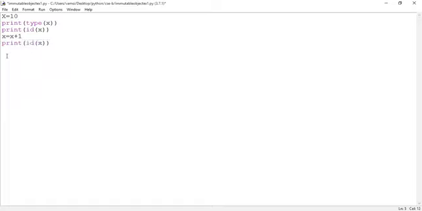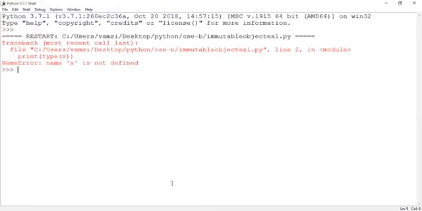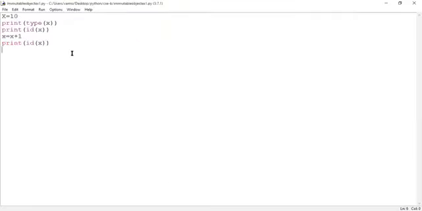Save the program, then go for execution. Run the program. Just give me a second. What happened here? X is not defined. Are you able to see the code window?